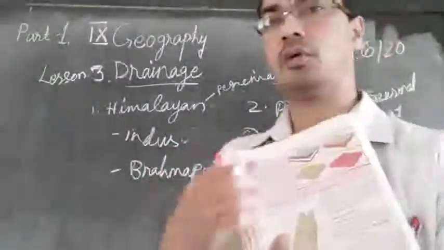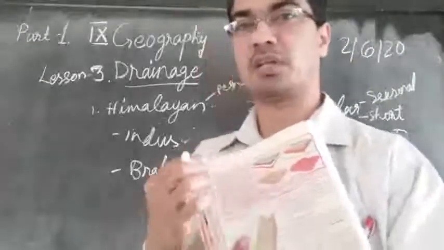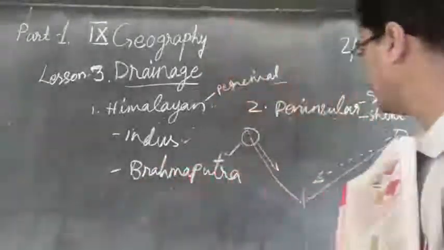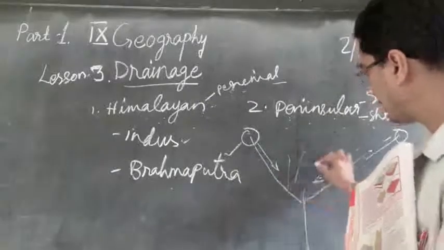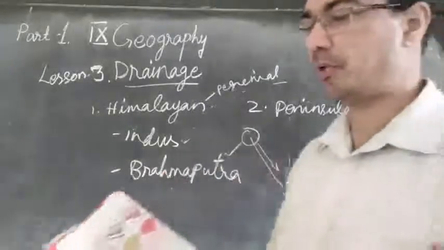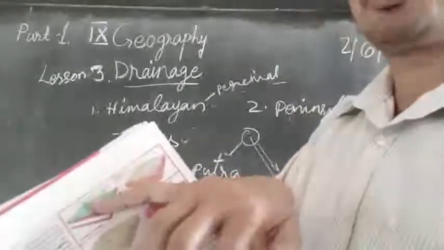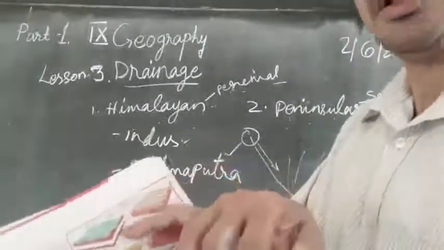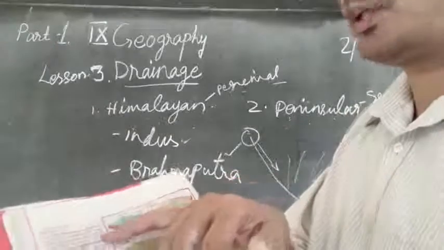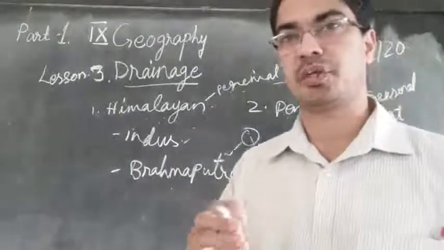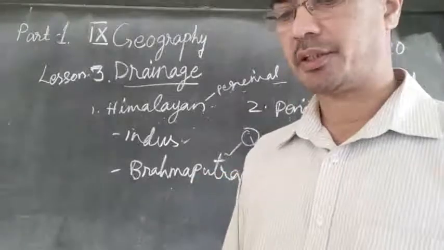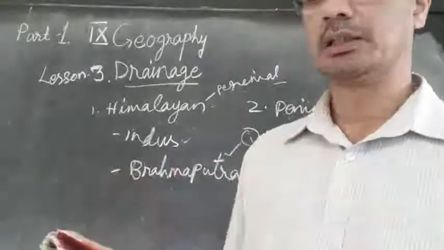So when you look at it, we can see it looks like a branch of a tree. The main one will be drawn here, and from the different hills, so many small ones will be coming up. You can see in your picture. If you look at that main river and the streams, it looks like a tree. So dendritic means the shape of a tree. That name is given to dendritic because it looks like a tree.